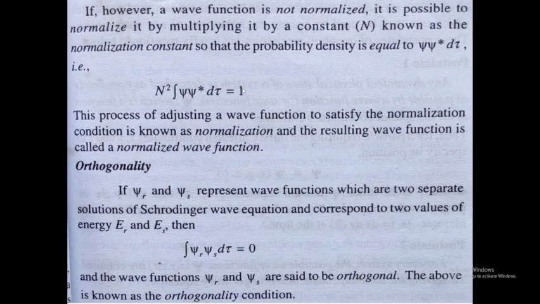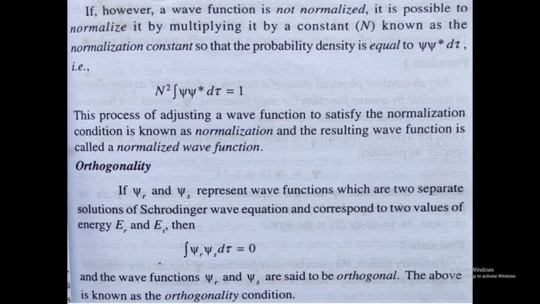Now we have two terms. One is the orthogonality term. Orthogonality means that if psi r and psi s represent wave functions which are two separate solutions of the Schrodinger wave equation, with corresponding energy values Er and Es, then we can write integral psi r psi s d tau equal to 0.